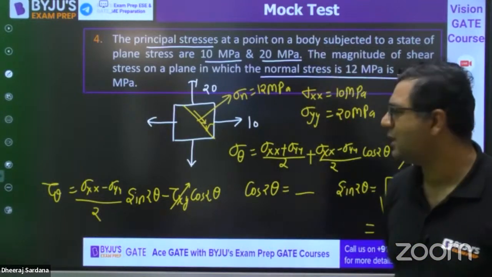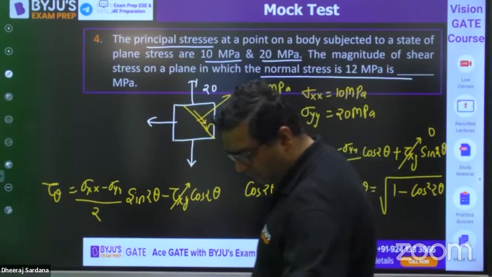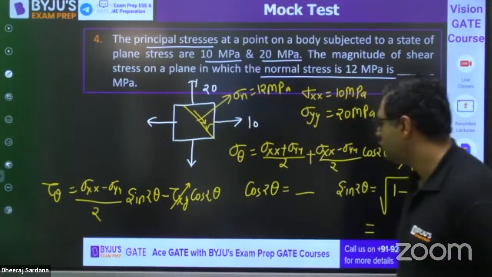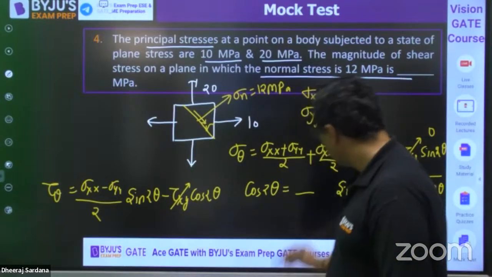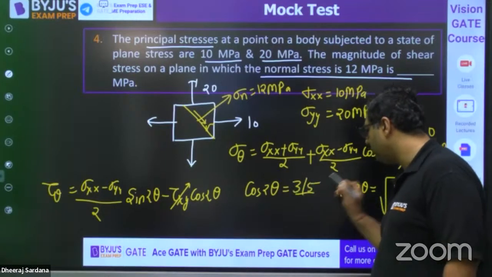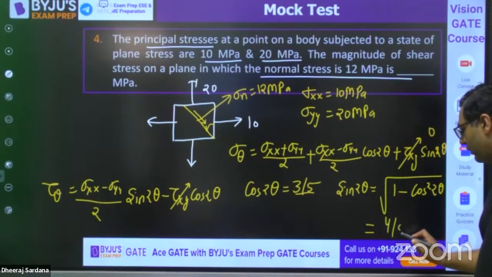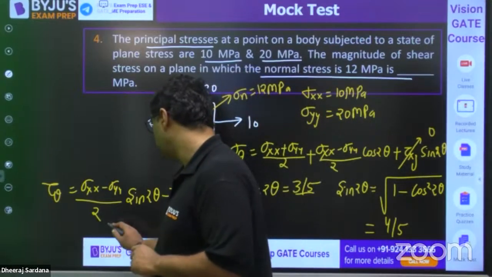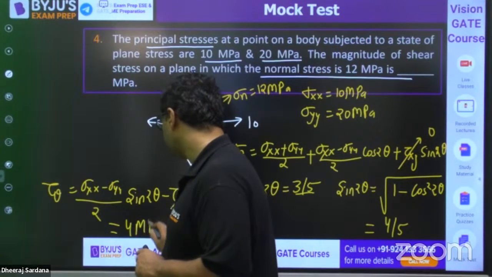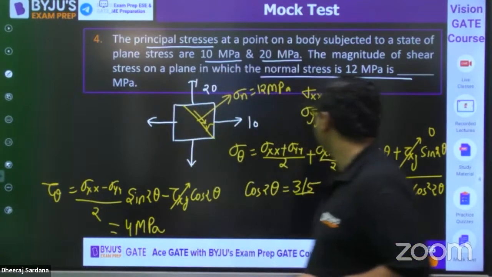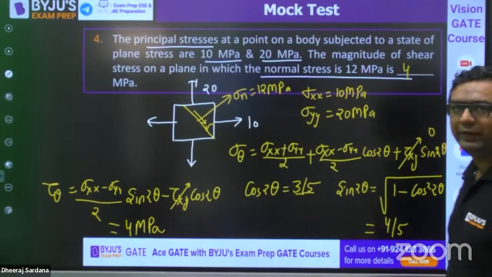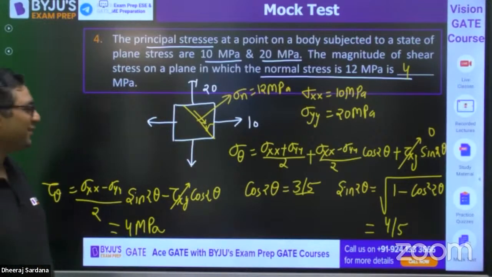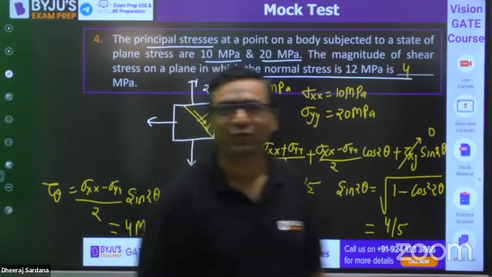Amin is saying the answer to be 4. What about others? First of all, when you find out cos 2 theta, it is coming out to be 3 by 5. Then sin 2 theta will be coming out to be 4 by 5. So the answer given by Amin is exactly correct. It will be coming out to be 4 MPa. Very good. It is coming out exactly 4. I don't know how you got 3.45.